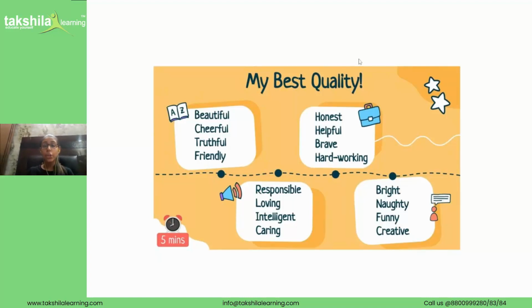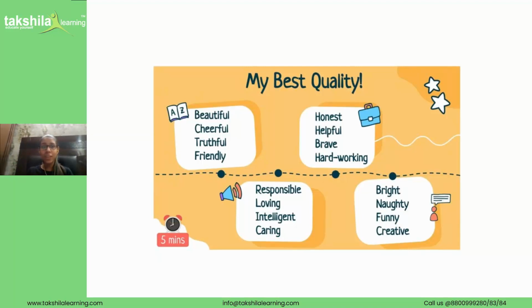If you are helpful, you can say, I am helpful Jack. If you are very intelligent and very sincere in your school homeworks and assignments, you can say, I am intelligent Jack. Interesting, right? I hope you enjoyed the activity and we'll be doing more such activities in everyday classes. We can have lots of fun and do studies along with it.